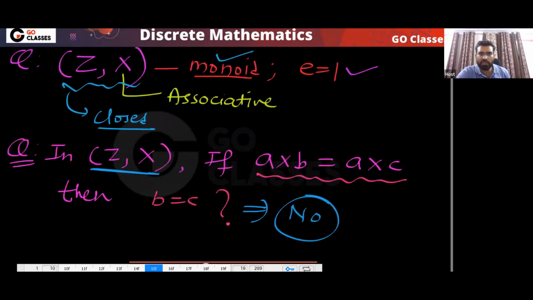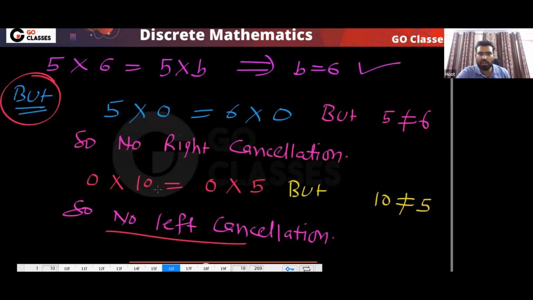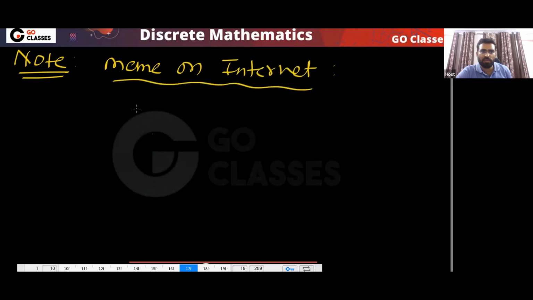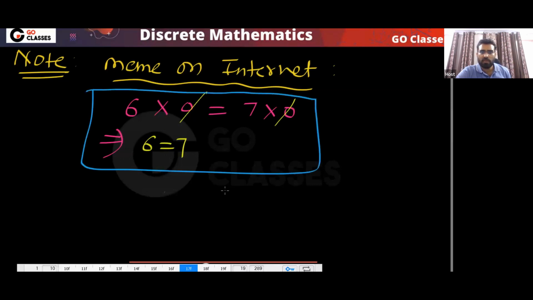So this is a monoid, and you can clearly see there is no left cancellation and no right cancellation. From today onwards, if you find this type of meme, for example, 6 multiplied by 0 is equal to 7 multiplied by 0, so we can cancel this and 6 equals 7, then what should you comment? You should comment that integers with multiplication is a monoid.